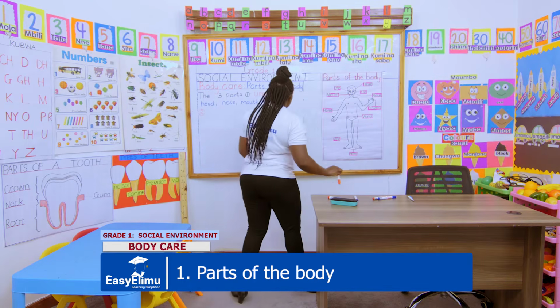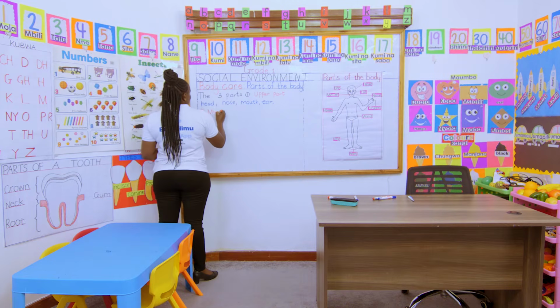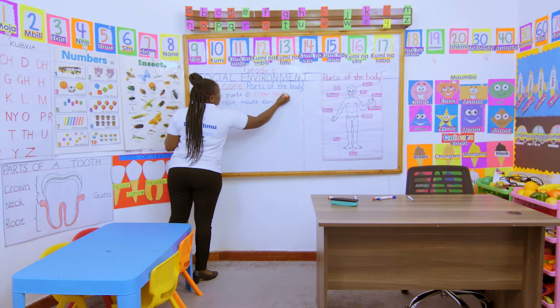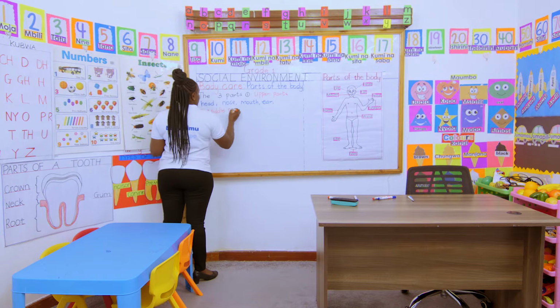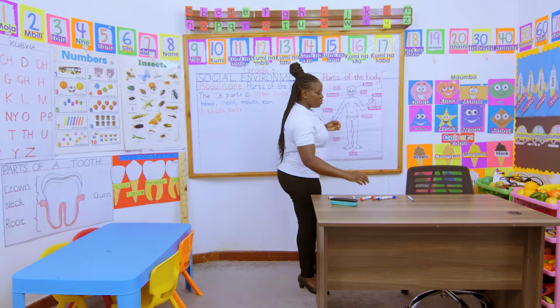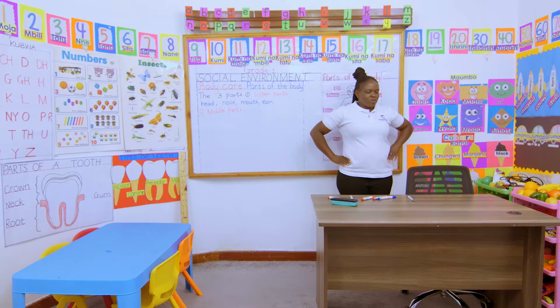The second one is the middle part. Let's find out which parts are called the middle parts. Who can tell me which parts we call the middle part? Are you seeing this part of the body all the way up to the waist?